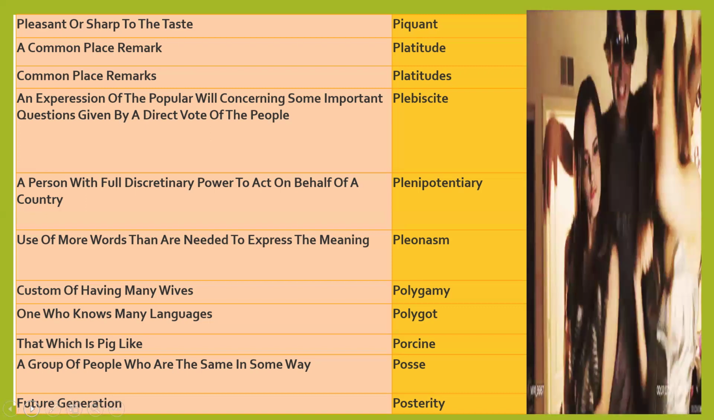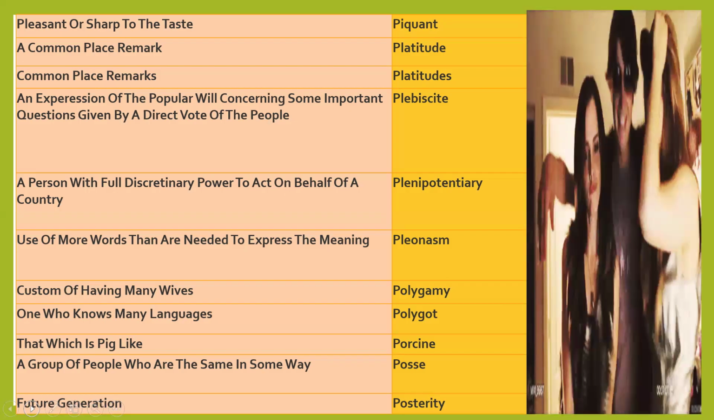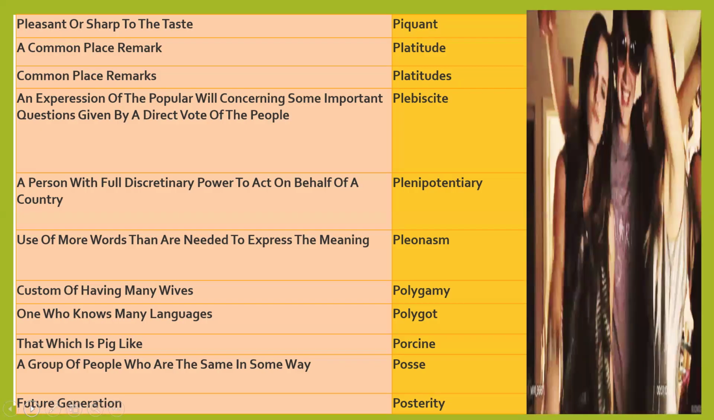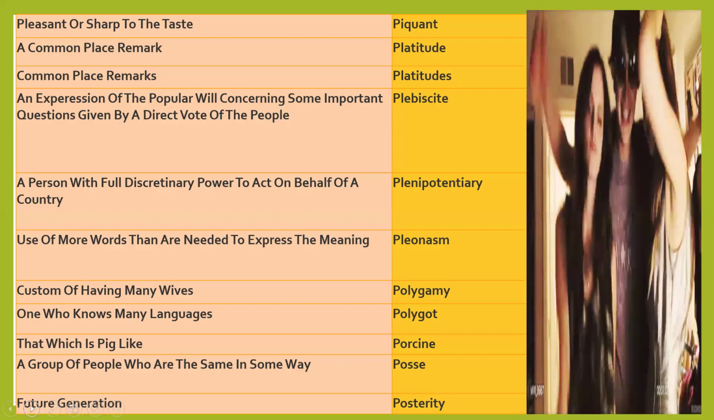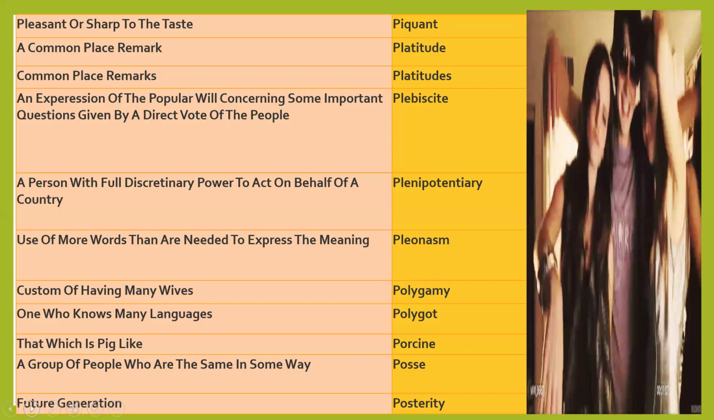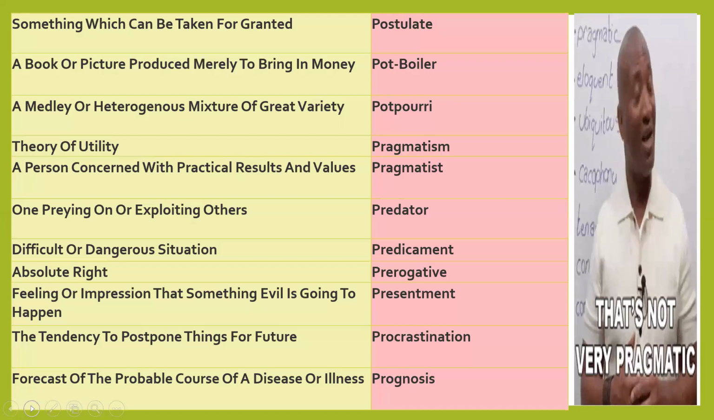Future generation is posterity. We have to always think about the fossil fuels, how to use them, take care of them, and protect them for future generations. It means we have to preserve it for posterity. Postulate: something which can be taken for granted. In science and chemistry we learn many postulates while taking science lectures. So postulate is something which can be taken for granted.